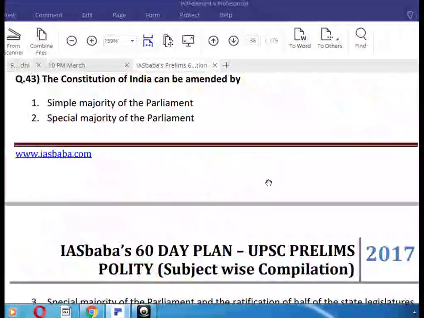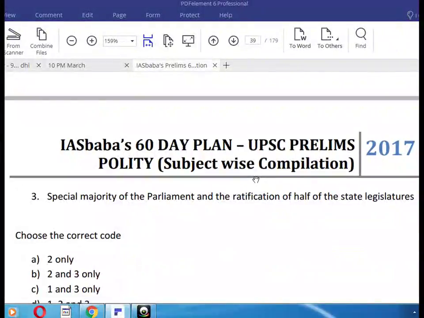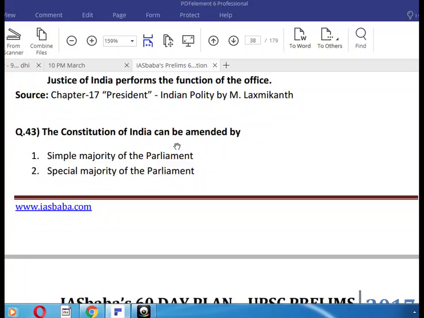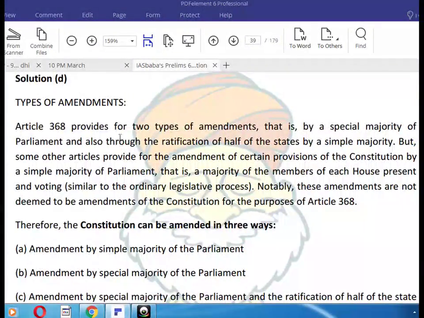The Constitution of India can be amended by... all are correct. Okay, the Constitution of India can be amended by simple majority of the Parliament, special majority of the Parliament, and ratification by half of the state legislatures. Article 368 provides for two types of amendment. That is by a special majority of Parliament, and also through ratification by half of the states by simple majority.